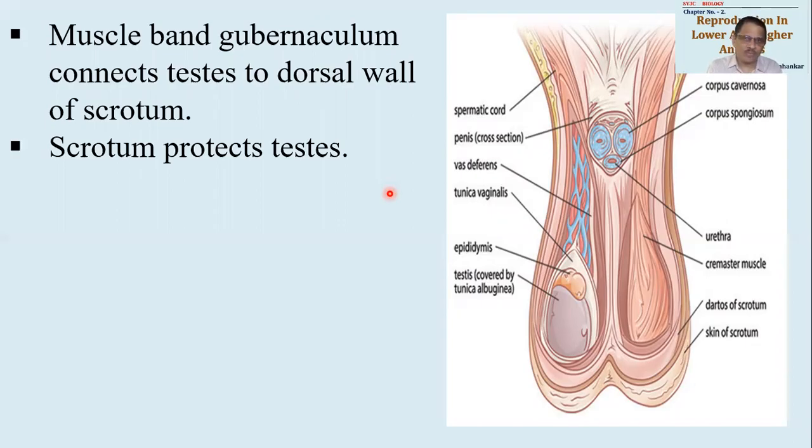Scrotum का function क्या होगा? Naturally, in case of humans, or in case of mammals, let us say, we are having the scrotum present. So testes are present in the scrotum. So scrotal testis is a characteristic feature of mammals. MCQ का question हो गया. Which of the following animals are having scrotal testis? So mammals will be the correct answer. As testes are placed outside the body, उसको protection की जरूरत है और उस protection देने का काम करेगा scrotum. So that is the first thing.